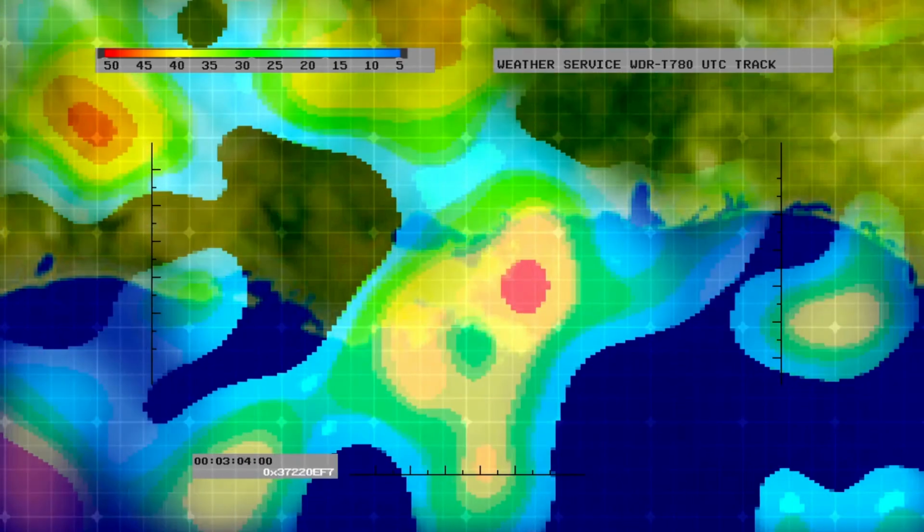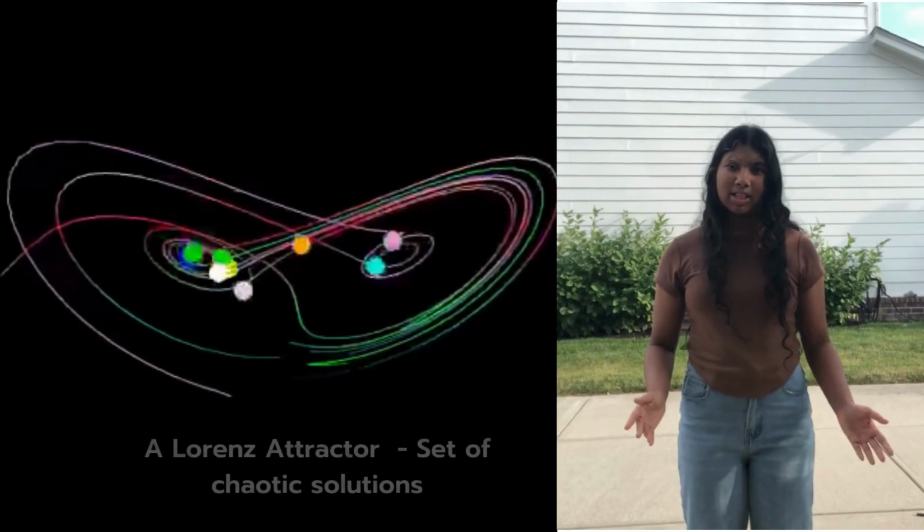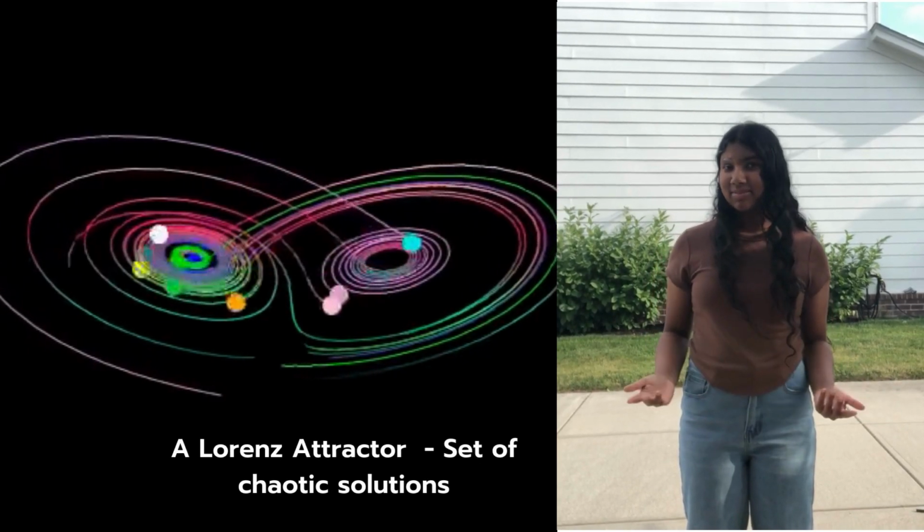Why is the weather so hard to predict? Well, it has to do with chaos theory. Let's think. What normally comes to mind at chaos? Disorder, maybe a food fight, right? Well, in math, chaos theory means something different.